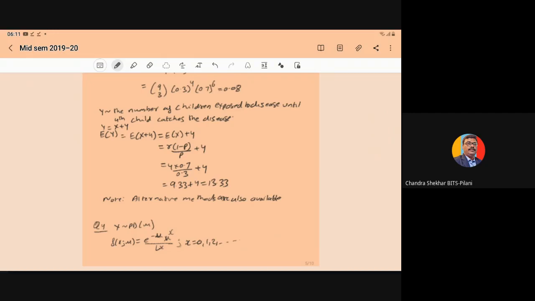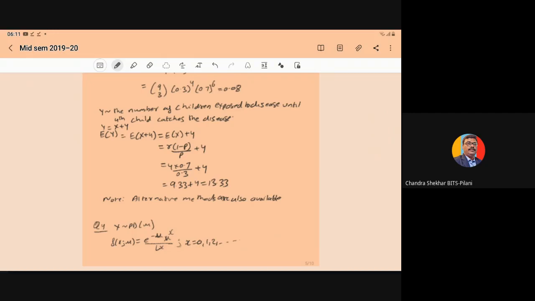So here we write r into (1 minus p) upon p plus 4. Just put the values of p and r as 0.3 and 4. So it will give you the required expected number of children. So that is 13.33.